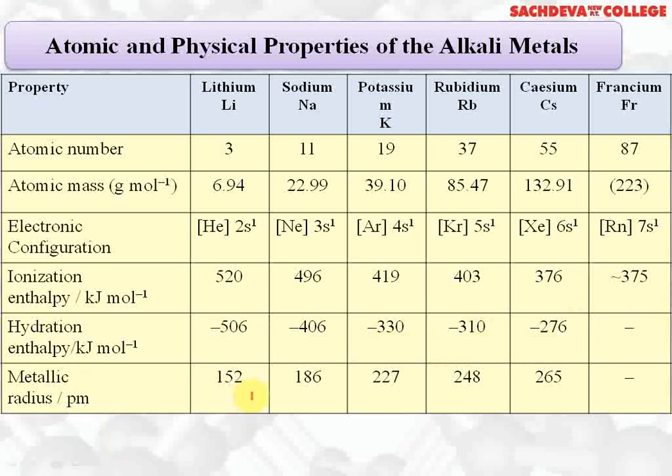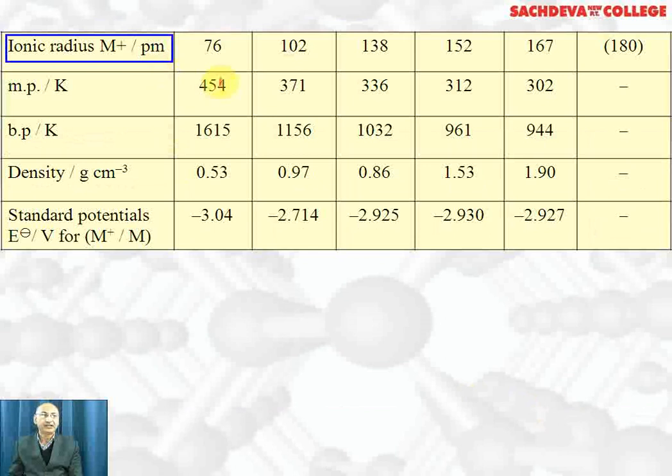Metallic radius goes on increasing. Lithium has 152, sodium 186, potassium 227, rubidium 248 and cesium 265 picometer. The value for francium is not known. Ionic radius for lithium ion is 76, 102 for sodium, 138 for potassium, 152 for rubidium and 167 for cesium, and 180 is approximate for francium.